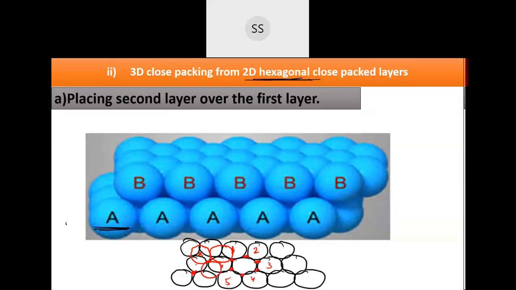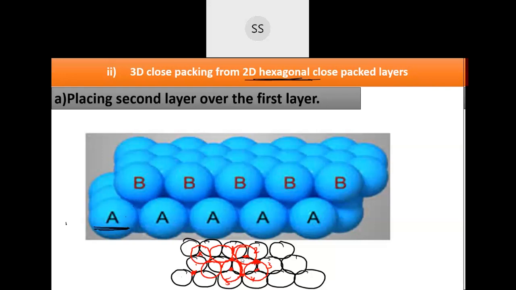Now, can you place in all the spaces which are available? You can't place 6 spheres in the 6 spaces, correct? How many exactly can you place? You can actually place only 3. Observe here. I can place one over here. If I've placed one here, I can't place it over here. I have to place it on this side. So you can place alternately, leaving the fourth one, then placing in the fifth, and the sixth will be left vacant. You can place only in alternate places. Able to get this point?